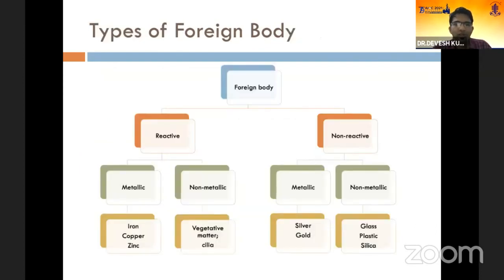So types of foreign body can be reactive or non-reactive. Among the reactive metallic foreign bodies, we have the iron, copper, and zinc. And among the reactive non-metallic foreign bodies, we have the vegetative matter and the cilia. And the rest of the foreign bodies are usually inert, such as glass, plastic, silica, silver, and gold.